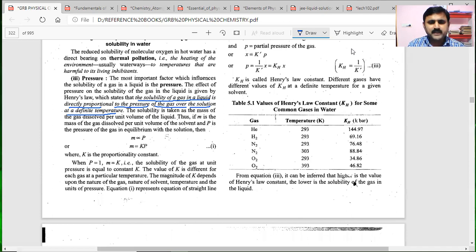M is proportional to P, M is equal to KP, where M is the solubility, the mass of the gas dissolved per unit volume, P is the pressure, and K is the constant. When the pressure is 1, that mass becomes equal to K, so the solubility of the gas at unit pressure is said to be equal to Henry's constant. The magnitude of K depends on the nature of the gas.